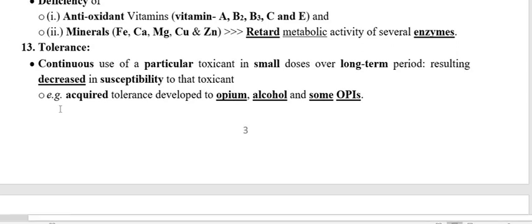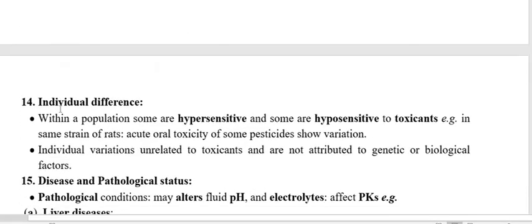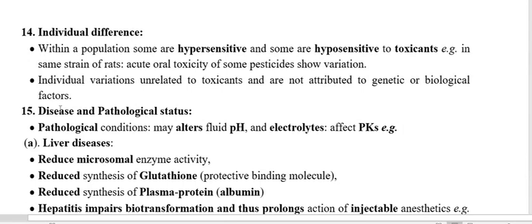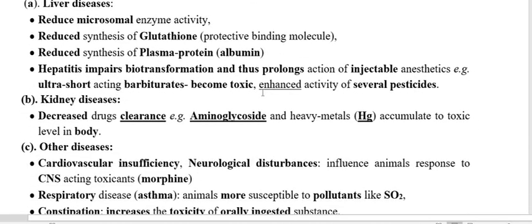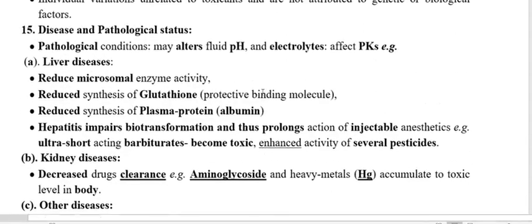This is called tolerance, and this is because of the continuous use of a single agent in the same patient. Now we have to go through the individual difference of a host animal. This is not a big thing. If one individual is hypersensitive, another individual is hyposensitive, so this is individual variation, and therefore the toxicant property is also variable. So next and the last one is the disease one.